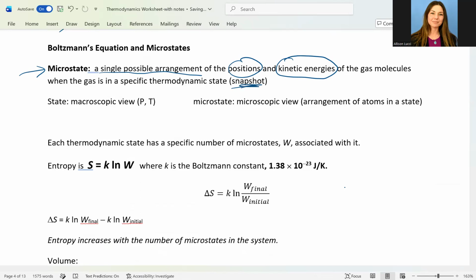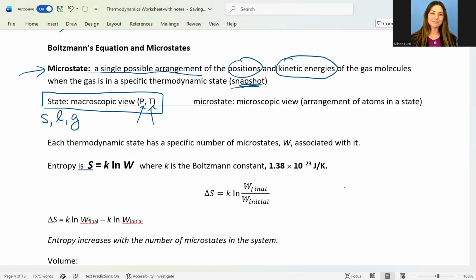So these are specific thermodynamic states, of both position and kinetic energy. This is another view that we could take when we refer to state, such as phase. That's controlled a lot by pressure and temperature, and this is generally a macroscopic view. So when we say state or phase, we mean solid, liquid, gas.